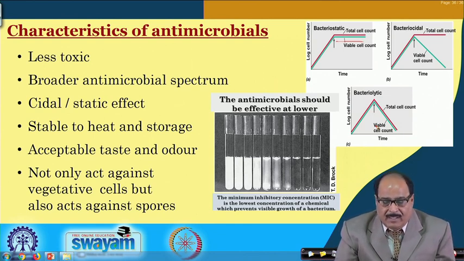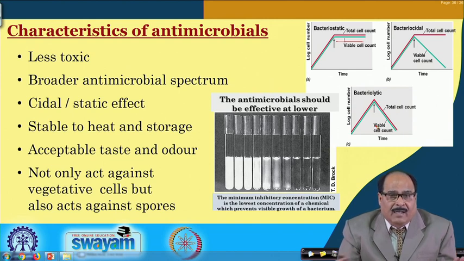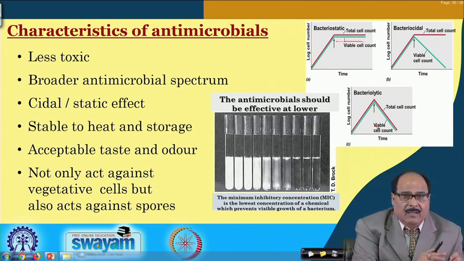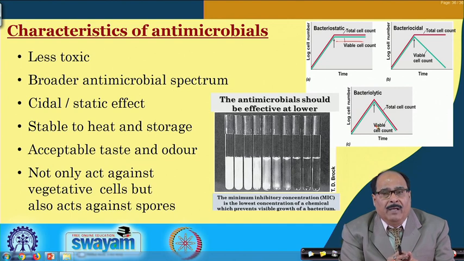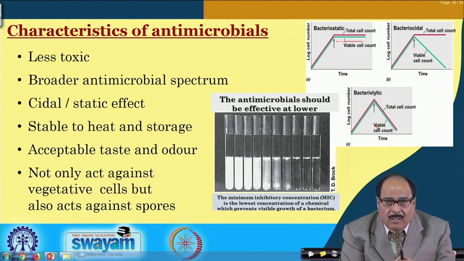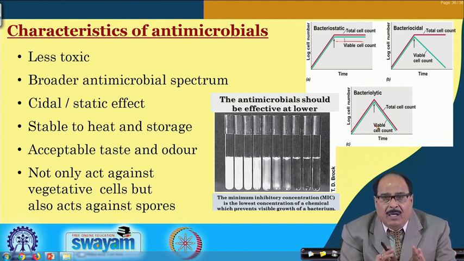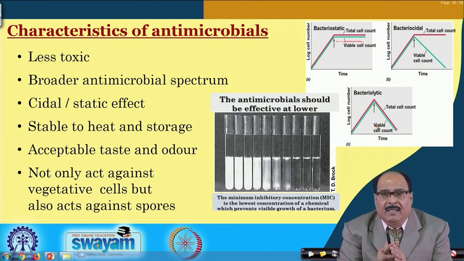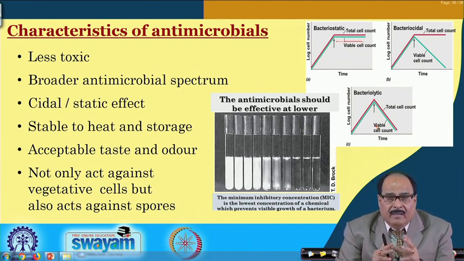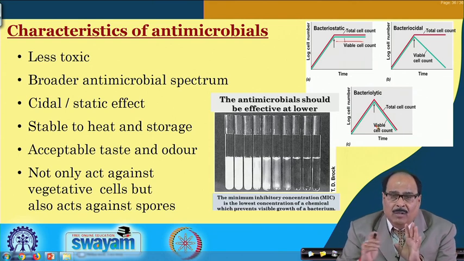Their count decreases, and of course it is very important that these antimicrobials should be effective in lower concentrations, and the concentrations at which they are required to be added into the food to get the desired effect should not result in any undesirable taste, flavor and other things in the food material.